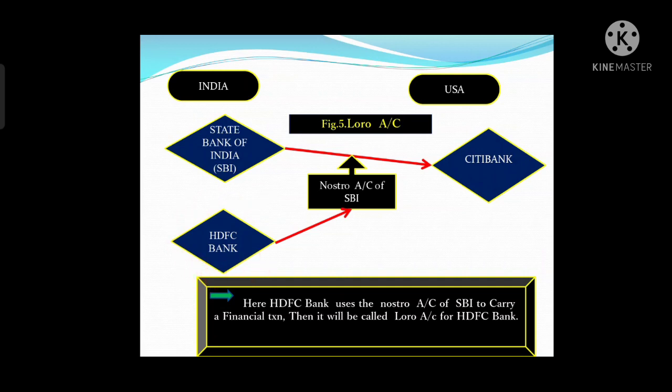In simple terms, whenever a third party bank does not hold any account with its correspondent, it will use the Nostro account of another bank maintained with that correspondent to carry out its foreign trade transaction, right?